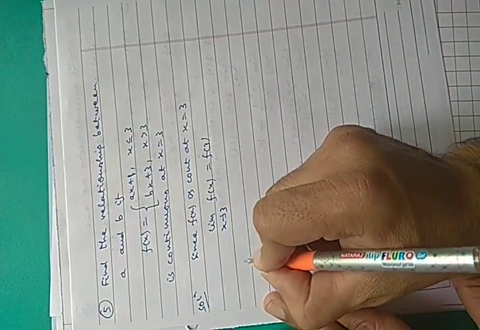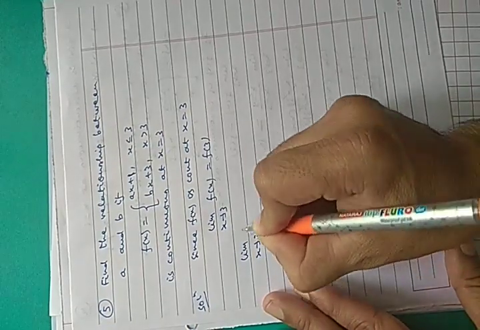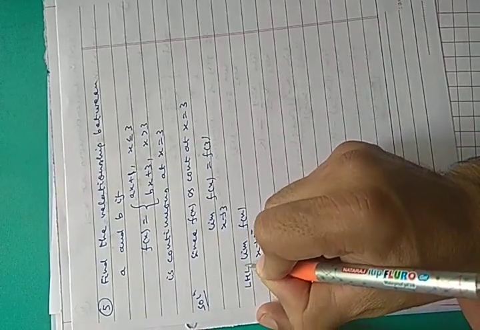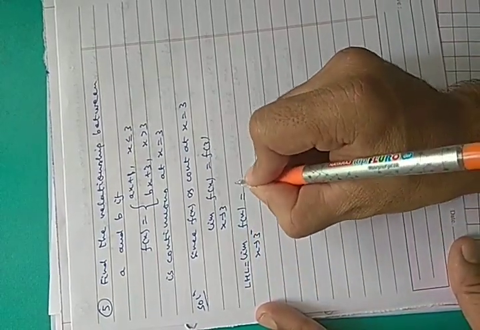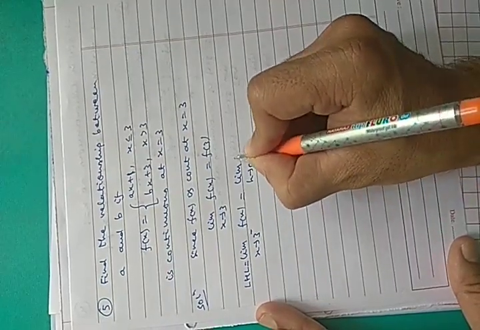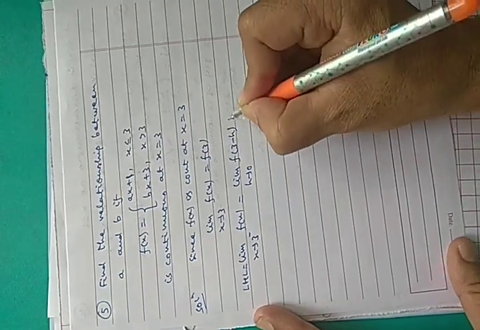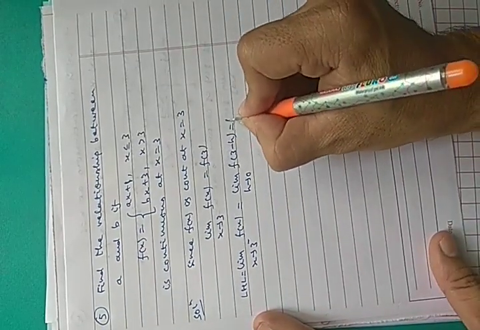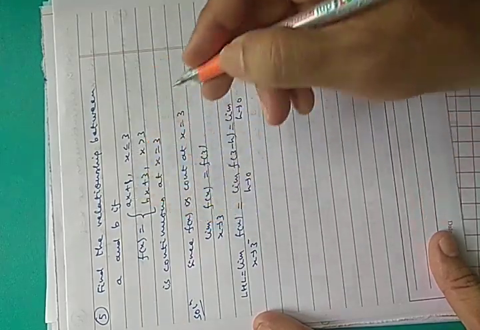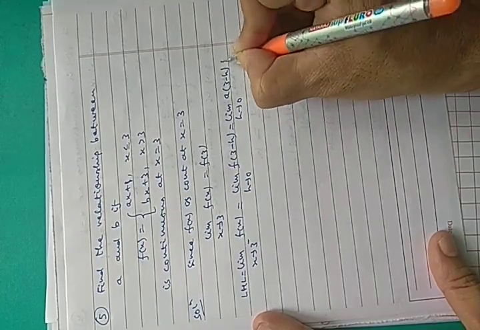So, limit x approaches to 3 minus f(x), left hand limit, equals to limit h approaches to 0, f(3 minus h). Okay. Limit h approaches to 0, a(3 minus h) plus 1.